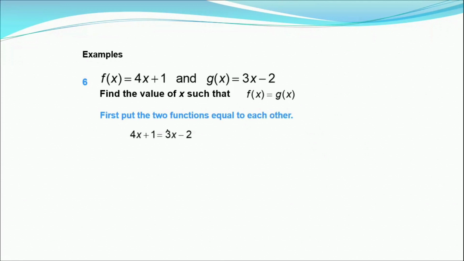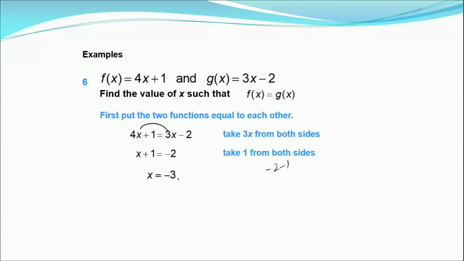Solve this equation, moving this 3x here. You get 4x minus 3x, and 1 moves over here. You get minus 3. So you are going to get x is equal to minus 3. So moving this 3x here, 4x minus 3x was x. And this 1 goes here, minus 2 minus 1, you get minus 3. Getting it? Solving a simple equation.